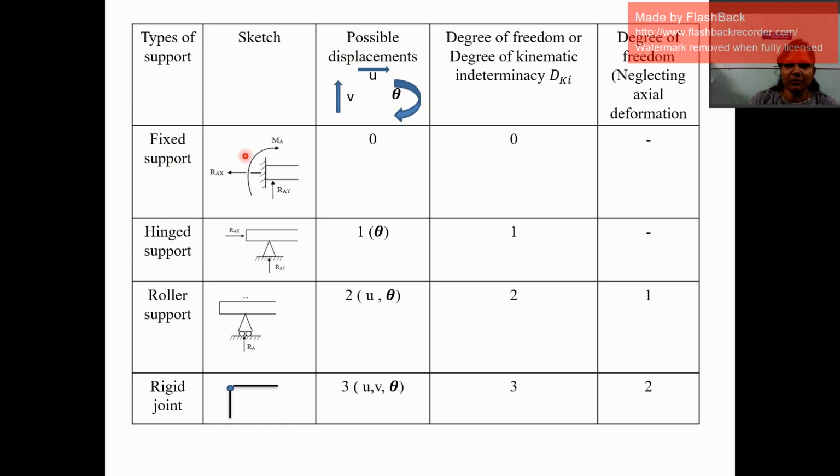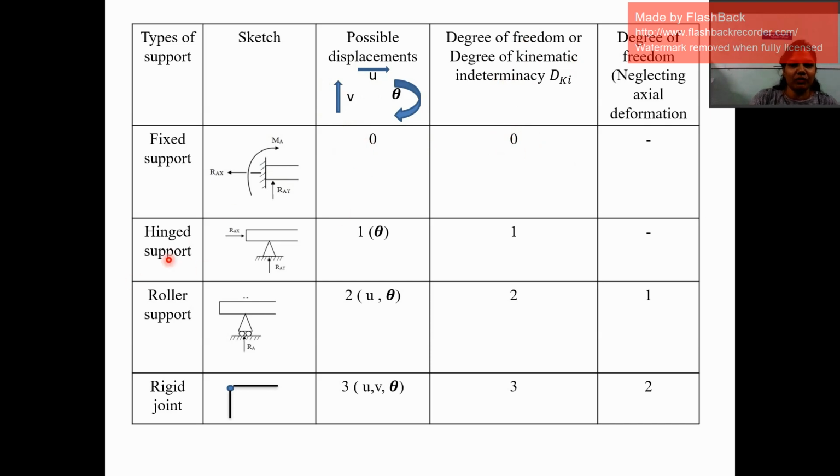If you consider its possible displacement, the fixed joint is not allowed to move in the x direction, not allowed to move in the y direction, and rotation of the joint is also not possible. So the possible displacement in the case of a fixed support is 0. It means the degree of freedom or degree of kinematic indeterminacy will be 0, because what is the degree of kinematic indeterminacy? It is the non-zero displacement components. So non-zero displacement components are 0 in this case.